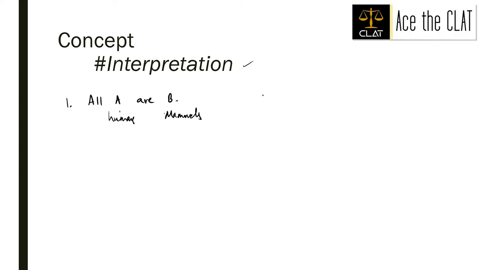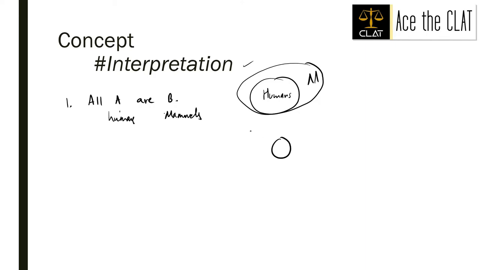First, we can say that all humans are mammals. A simple Venn diagram can be made over here. But other than that as well, we can also say that humans and mammals, they are coextensive sets, right? Which means all mammals are humans and all humans are mammals. These 2 things we can interpret from this proposition. Okay. Acha, can we do this, that all mammals are humans?